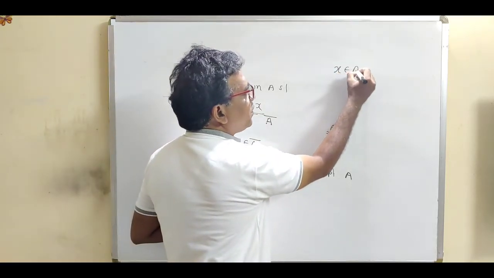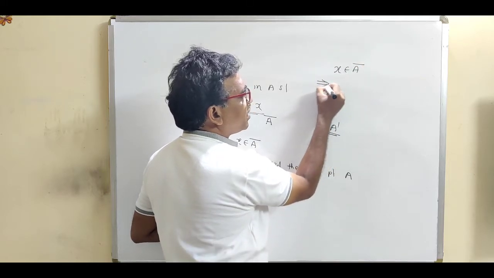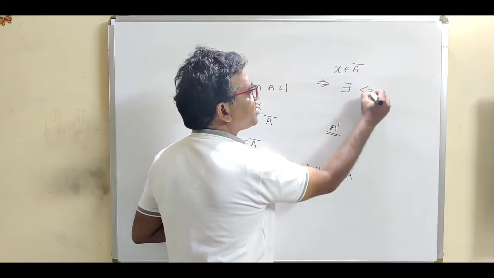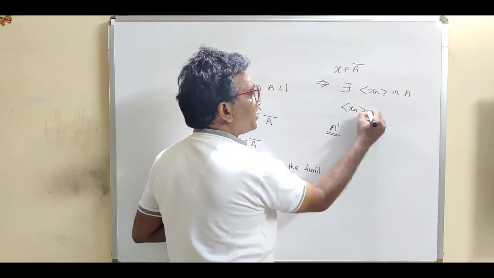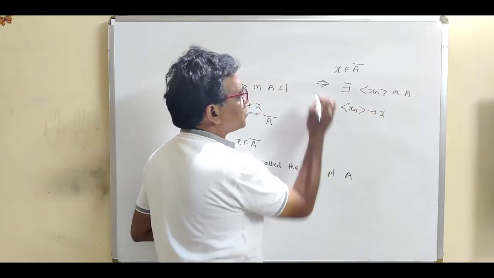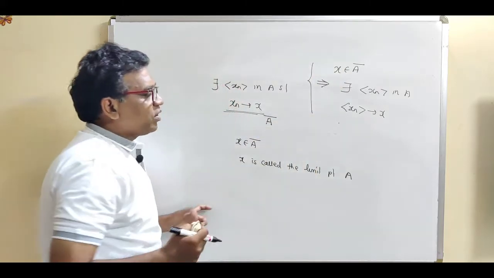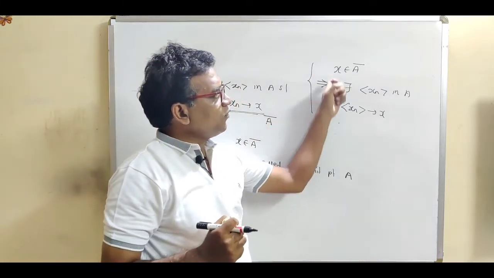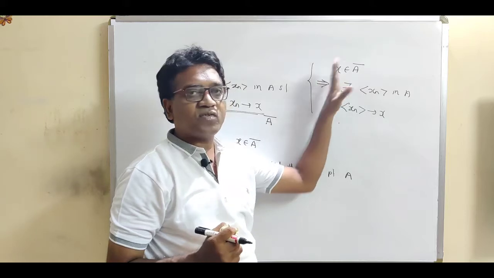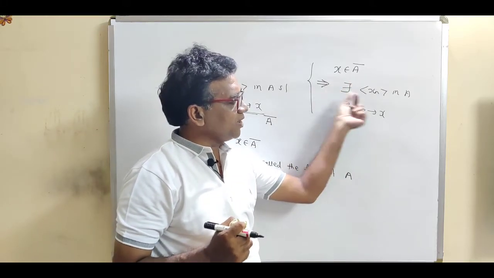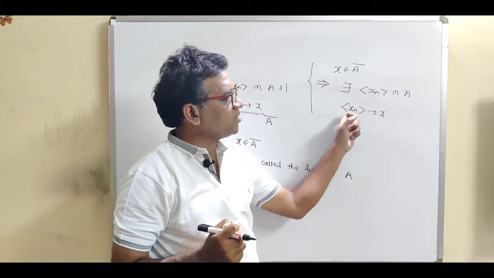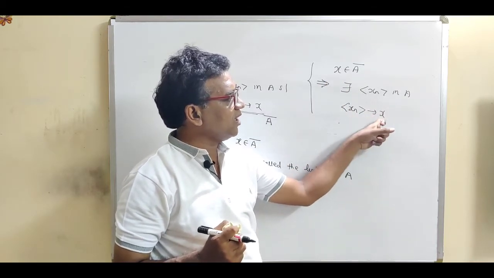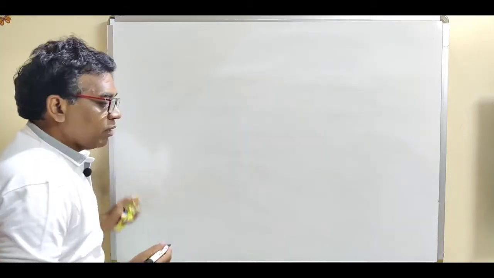If x is the limit point for the given set A, then what is the definition? There exists a sequence x_n in A such that x_n converges to x. This is called the limit point. So first of all, remember this statement: if x belongs to A closure, then x is called a limit point. Limit point means there exists a sequence x_n in A with x_n converging to x, then this x is called the limit point.